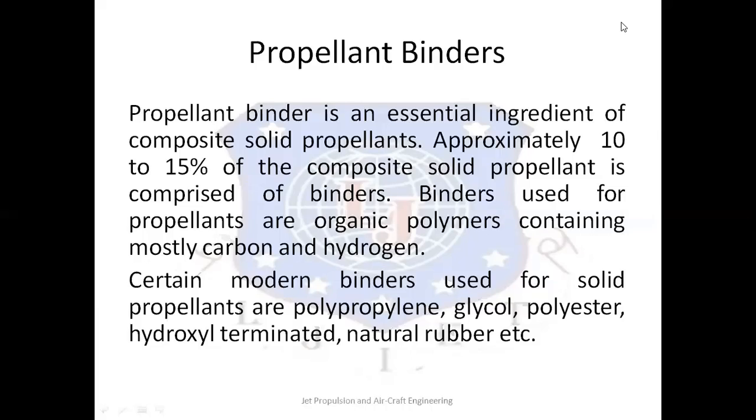Now let's discuss the various binders that are used for solid propellant systems, and some of them are mentioned here, such as polypropylene glycol, polyester, hydroxyl terminated polybutadiene, natural rubber, polysulfide binders, and polyurethanes. Different kinds of binders are used nowadays for the solid propellant system.